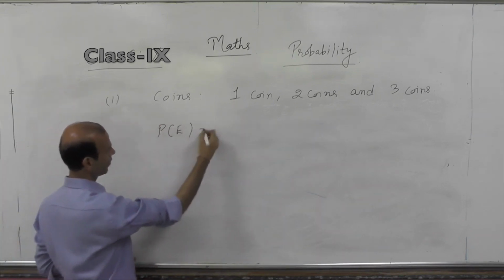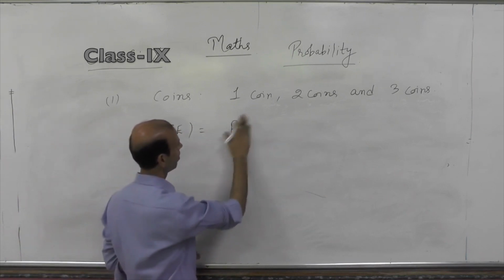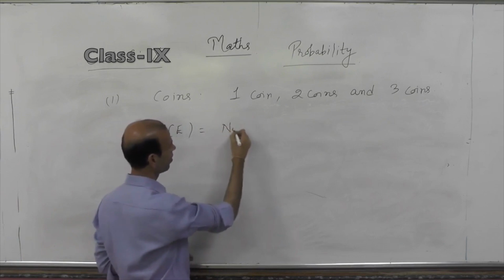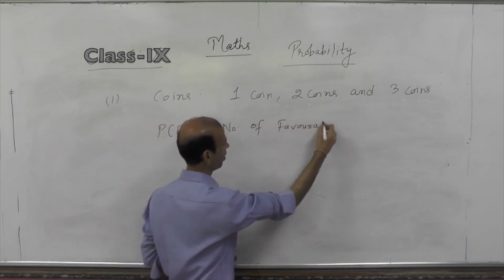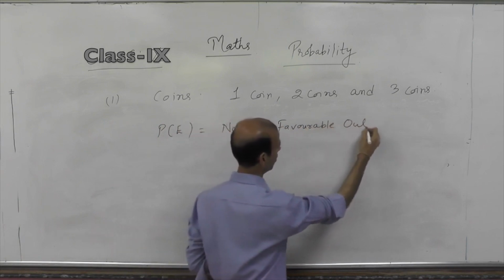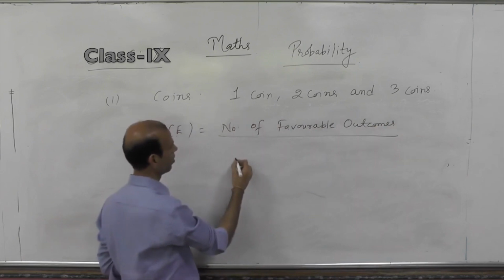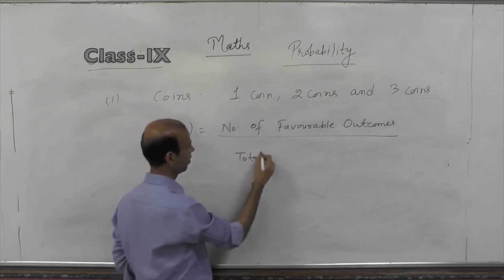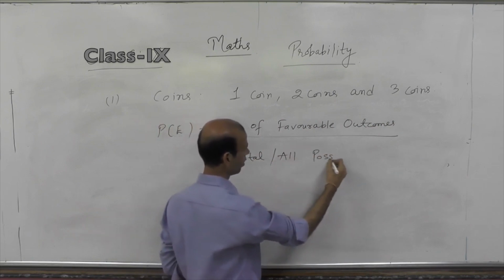Probability of any event, how is it defined? Number of favorable outcomes divided by total or all possible outcomes.